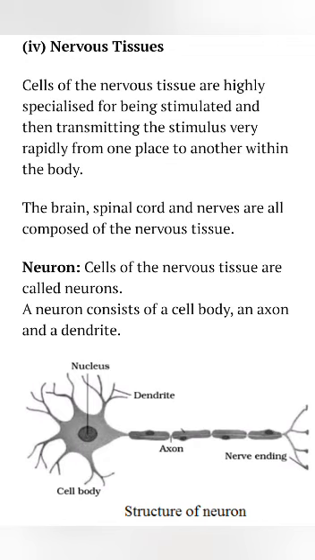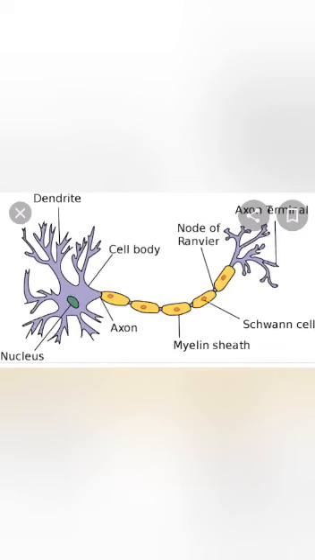Now if we see the structure of neuron, how it looks like, cells of the nervous tissue is called neuron, you know that. And a neuron consists of a cell body. And a cell body has a long nerve fiber which we call as axon, and small nerve fibers which we call as dendrites. And inside the cell body there will be one nucleus also. In the picture you can see the small dendrites.